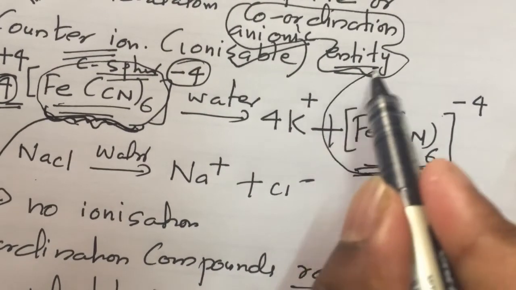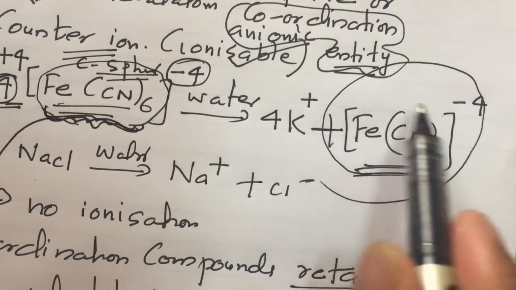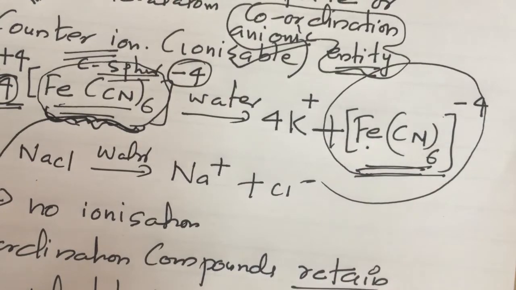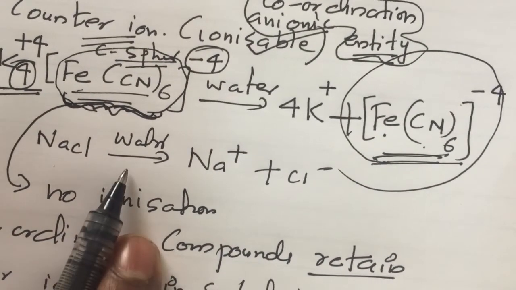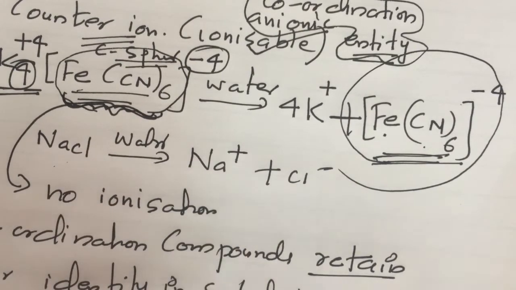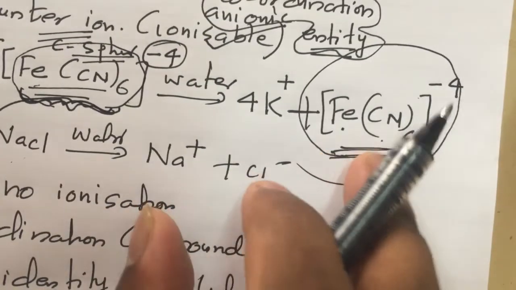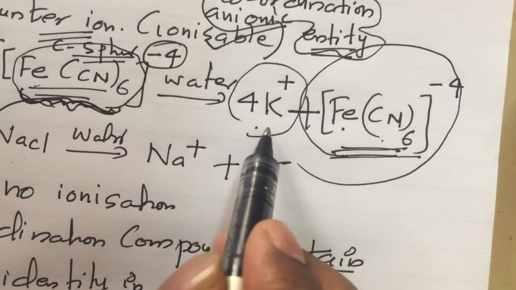So this is the main part of the coordination compound. Which one is the main part? Coordination sphere, including metal atom and ligand. And this part will not undergo any dissociation with the water. But sodium chloride loses its identity, completely changing to Na plus and Cl minus, completely breaking into ions. But here the identity remains the same. Only this part is changing, and this is called counter ion.